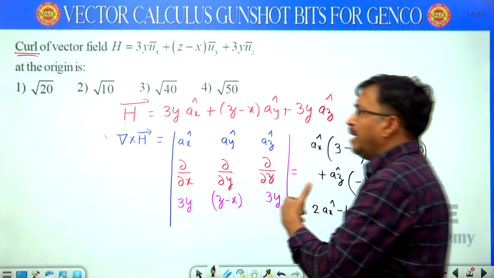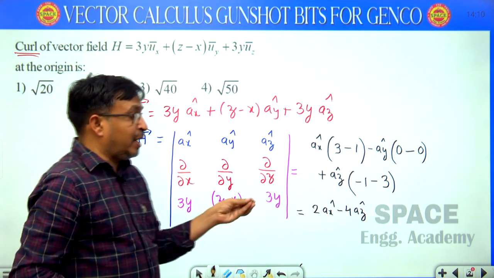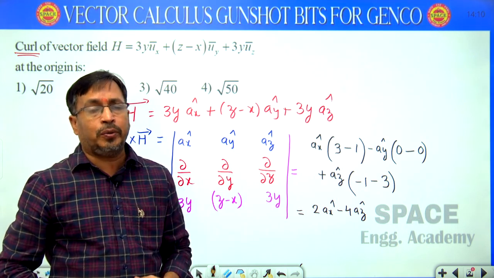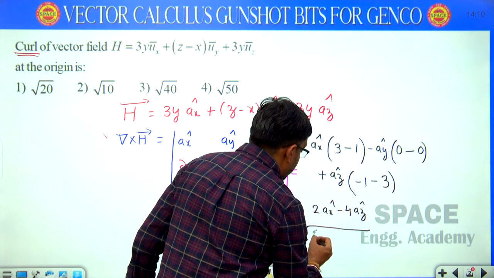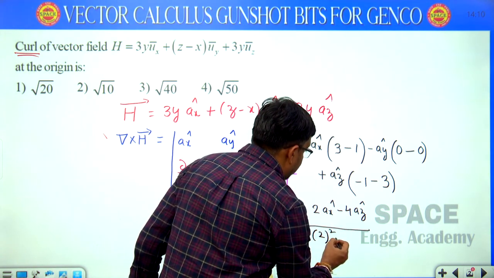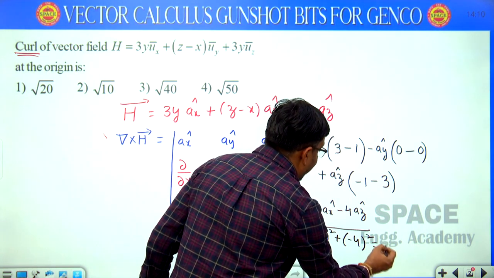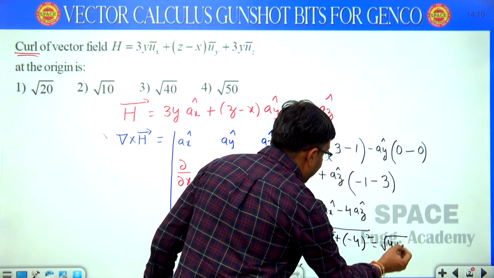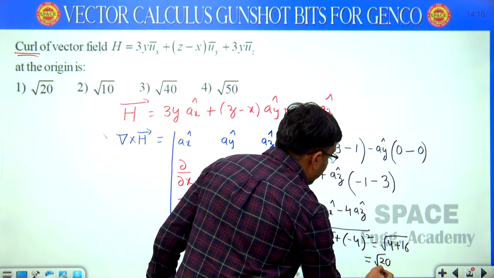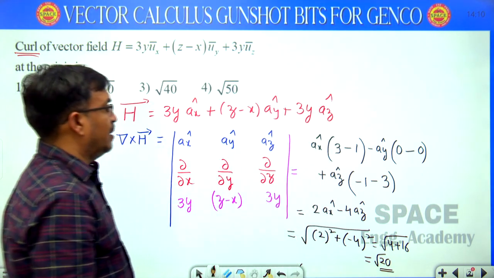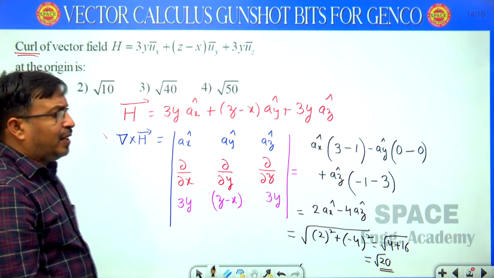But see, all options are given as scalars. That means from this vector find its magnitude. That equals the square root of 2 squared plus (minus 4) squared, that is 4 plus 16, which equals root 20. What is the answer here? Root 20 is the answer. See here, students, in our four options, option 1 is the correct answer.